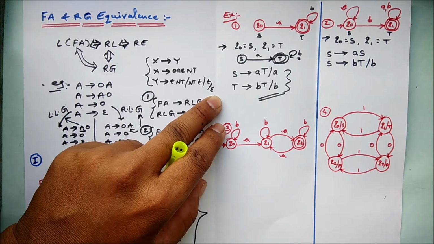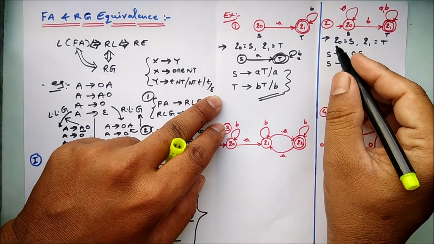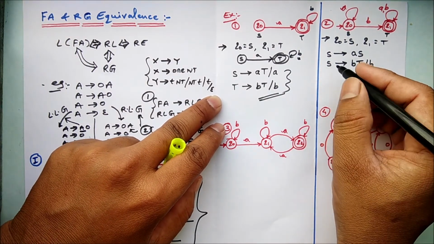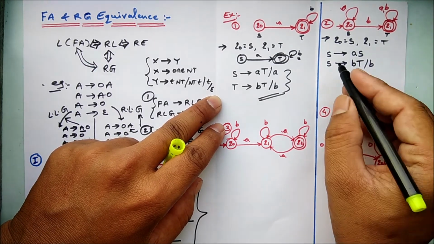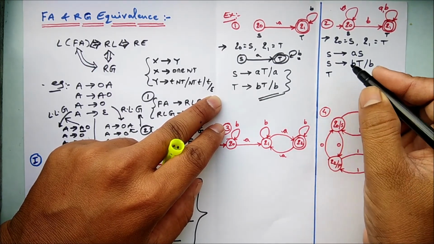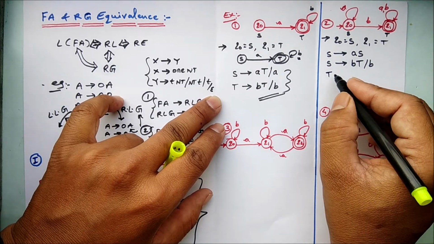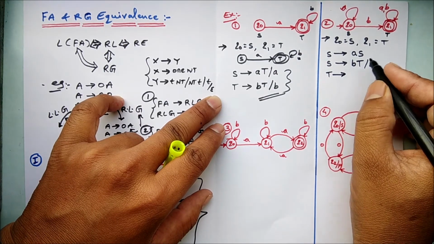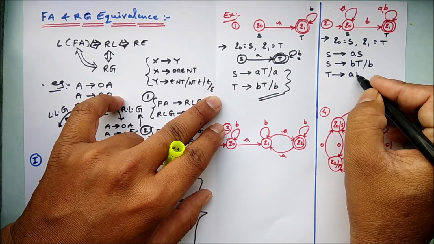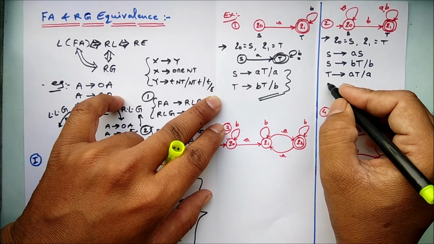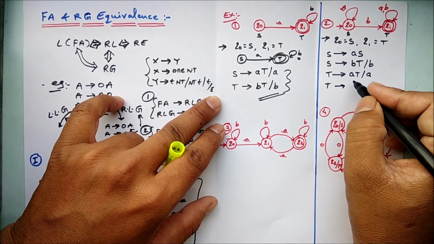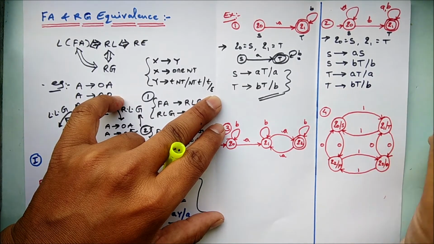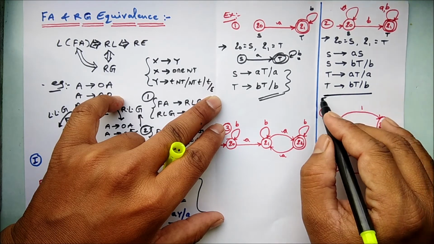So these are the two production rules for S with input symbols A and B, right? Now let's try to write for the state Q1, which is represented by T. So T is transiting to itself: A, T, and again T is transiting for the other input symbol B, T, B will be the grammar for this.